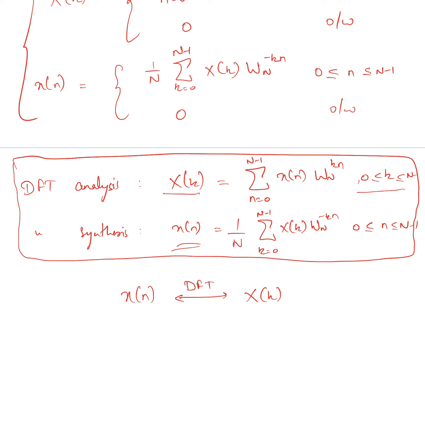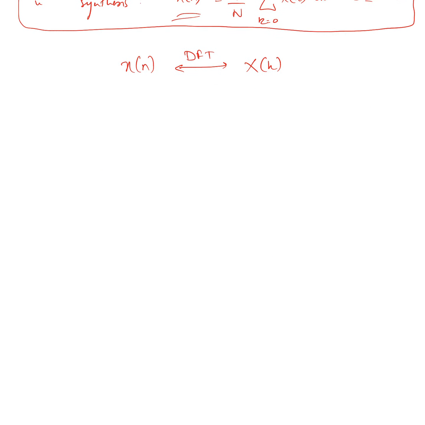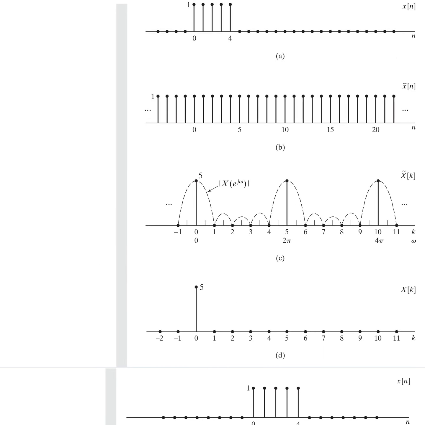So we will quickly see one example for computing the discrete Fourier transform of a rectangular pulse. Example: the discrete Fourier transform of a rectangular pulse. So this rectangular pulse is basically given as this one.